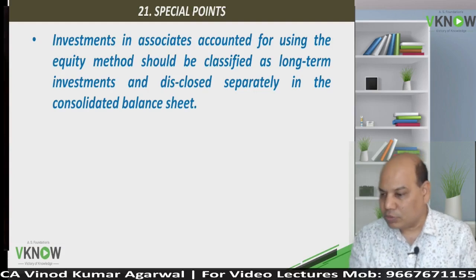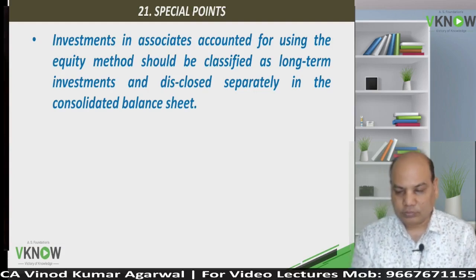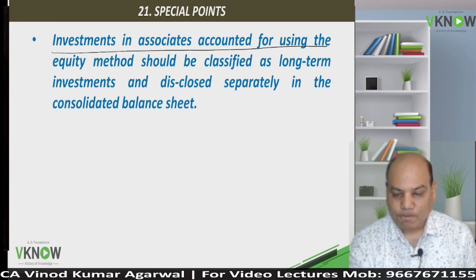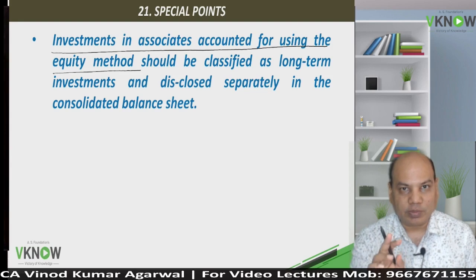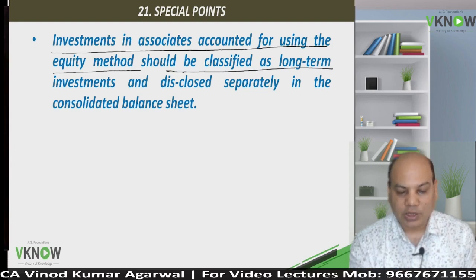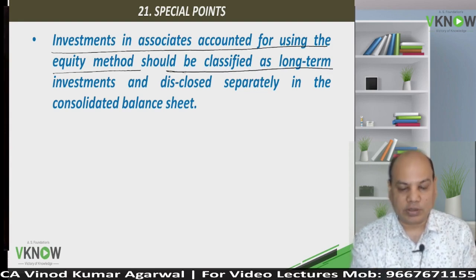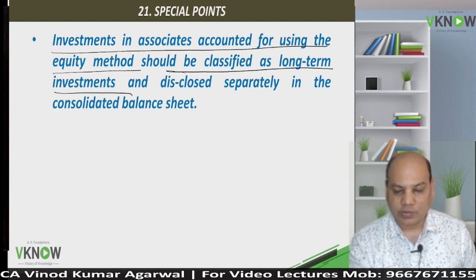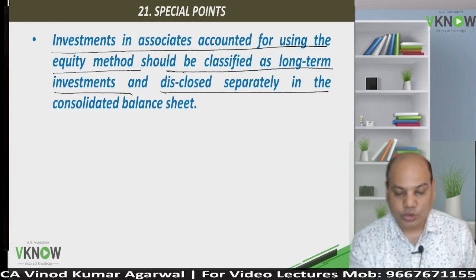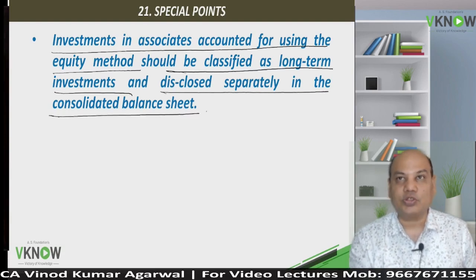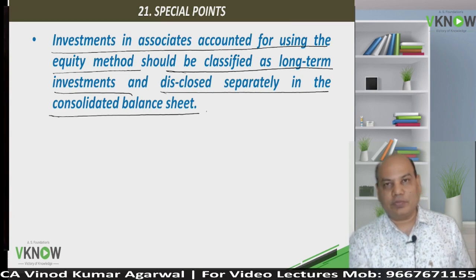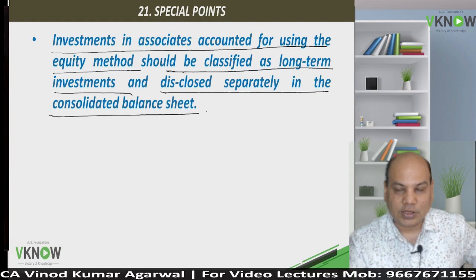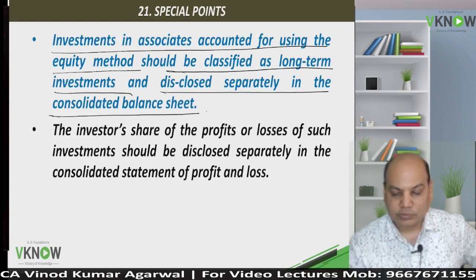Okay, now we'll come to special points. As you already know, investment in associate is accounted using the equity method. Point number 2, it will be classified as long-term investment. In the balance sheet, it will be classified as long-term investment and it will be disclosed separately in the consolidated balance sheet as an investment in associate.